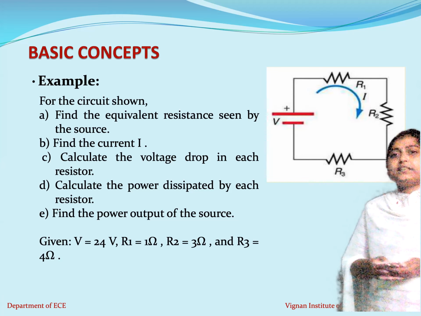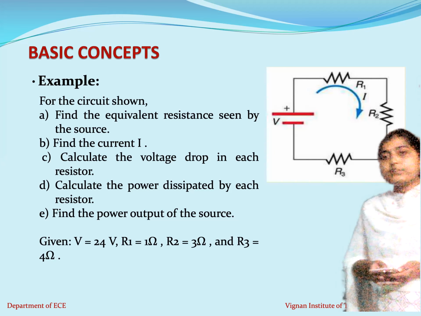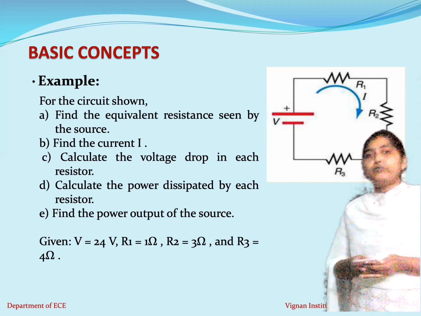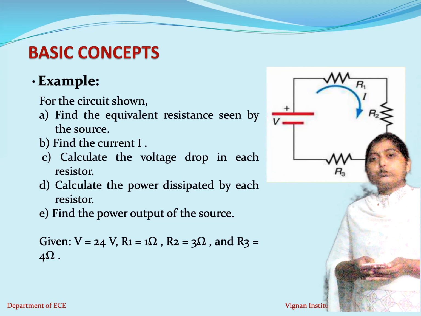As we already discussed, if all the resistors are connected in series, then the current flowing through these resistances will remain the same. So let us consider that the current flowing through these resistors is I. If such types of circuits are given, what is the procedure that we follow to solve them?